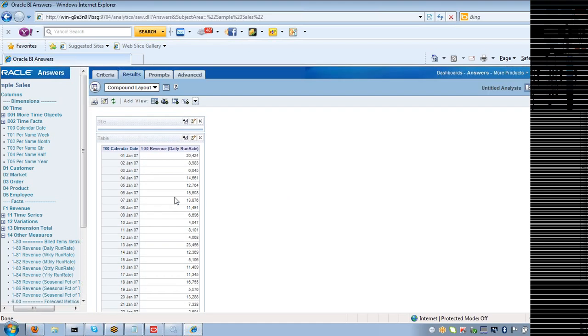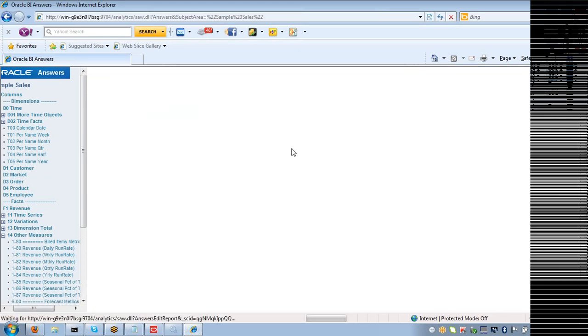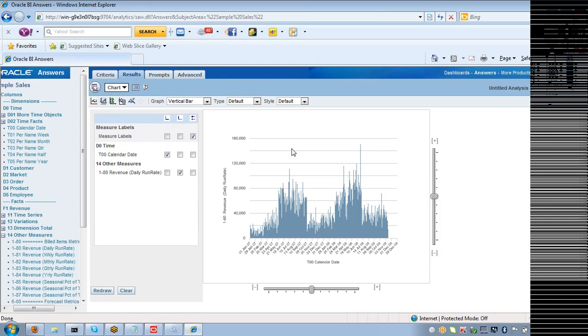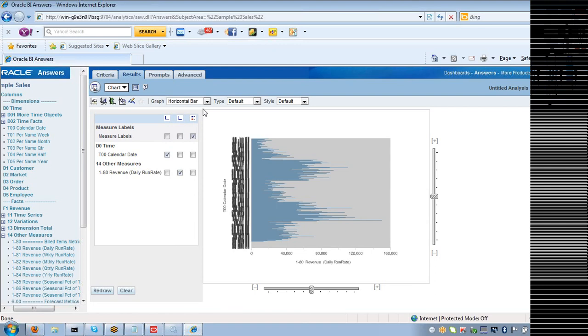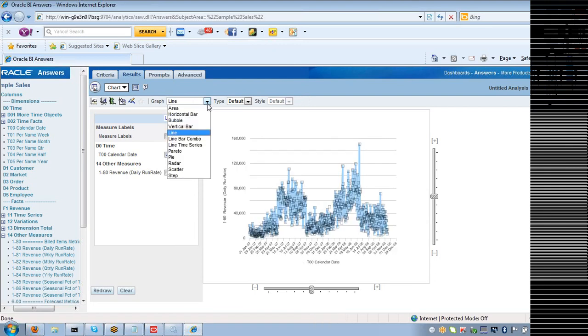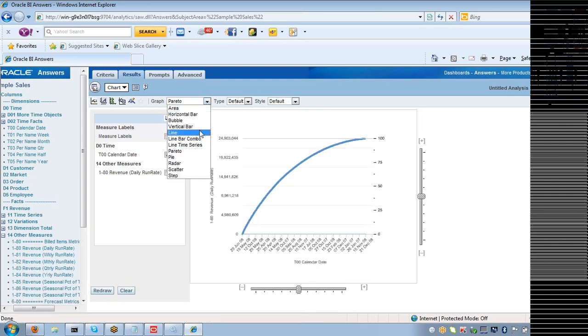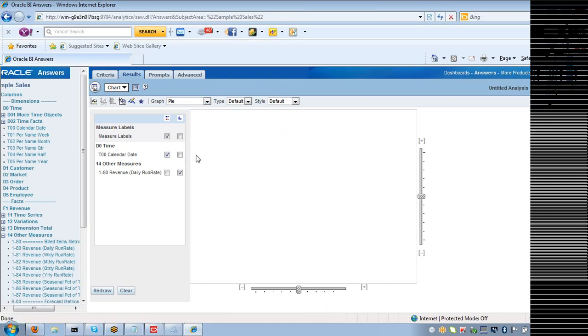Yeah. Now if you see here, this is my report. The default is compound layout. Now let me go and create a chart for it. It has created a chart, right? Yes. I have vertical charts. I have a horizontal bar chart like this. I also have a line chart like this. I also have a Pareto diagram like this. I also have a pie diagram like this.